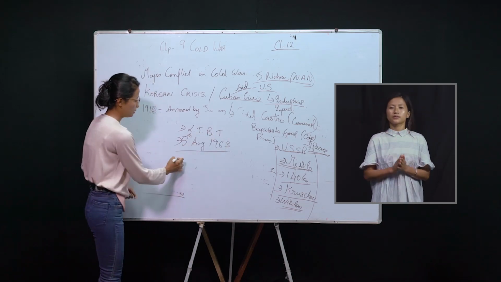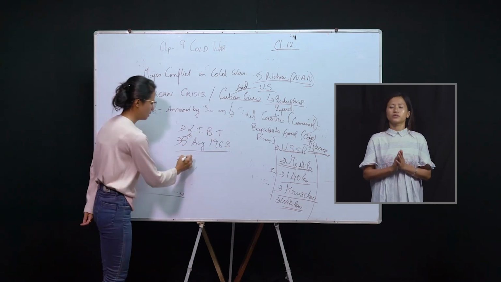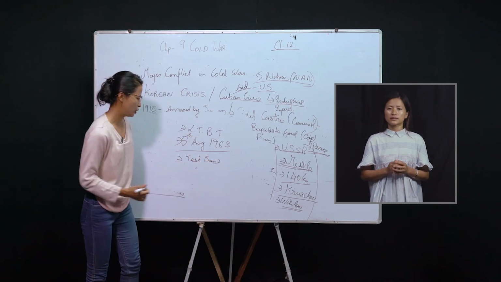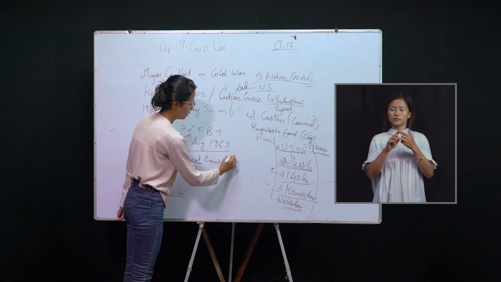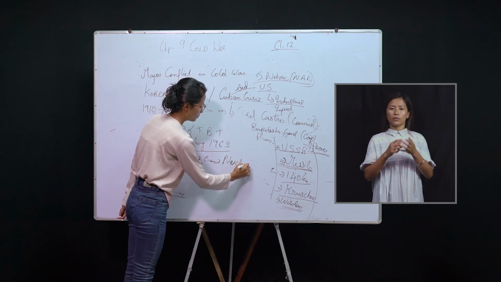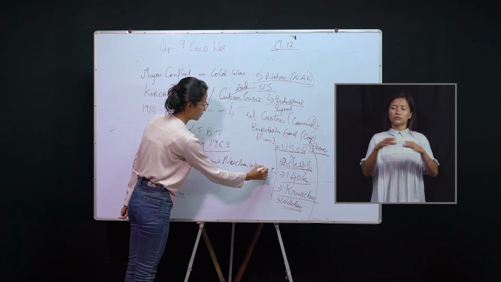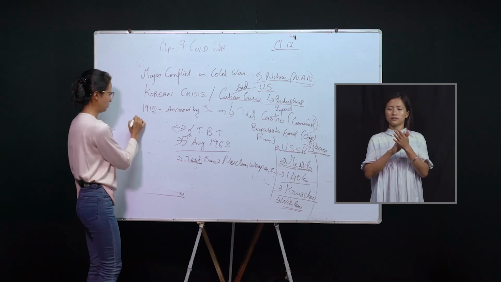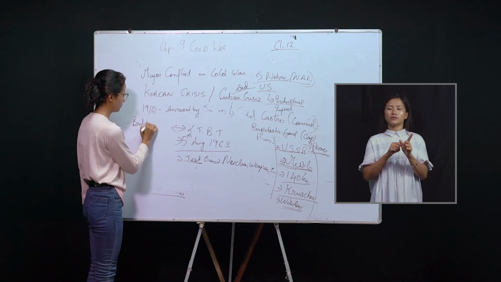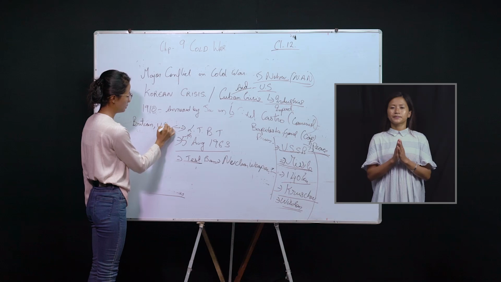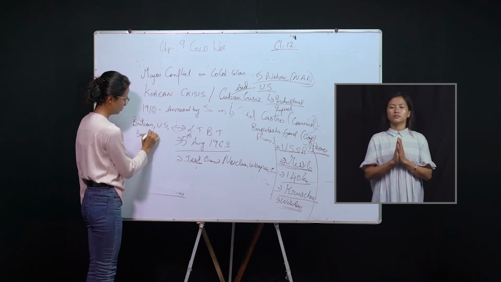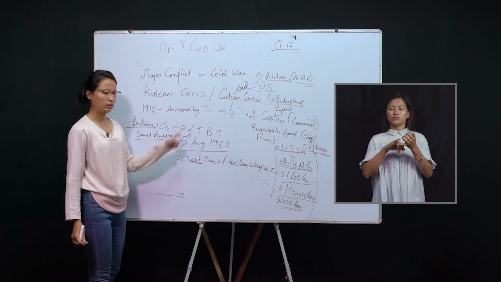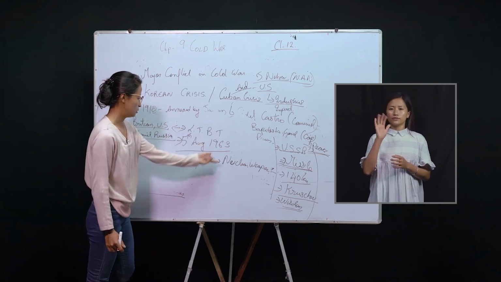Here, test ban especially refers to the testing of nuclear weapons. This treaty was signed by three countries: Britain, the US, and Soviet Russia. These three countries signed the LTBT on 5th of August 1963.